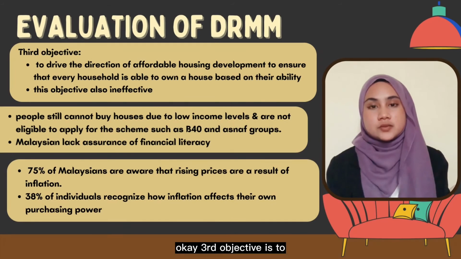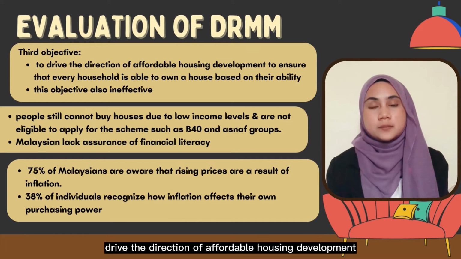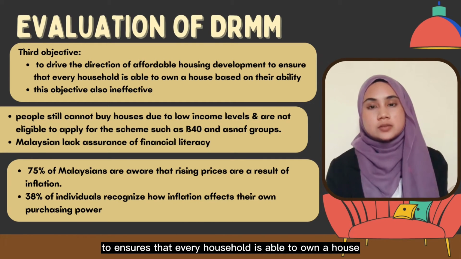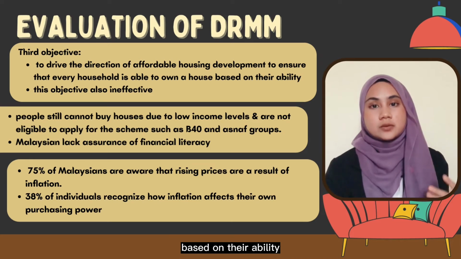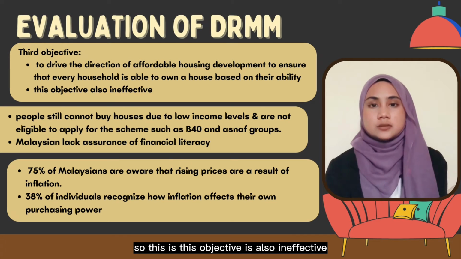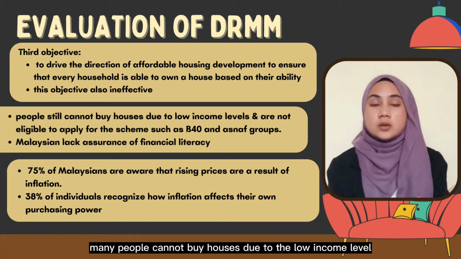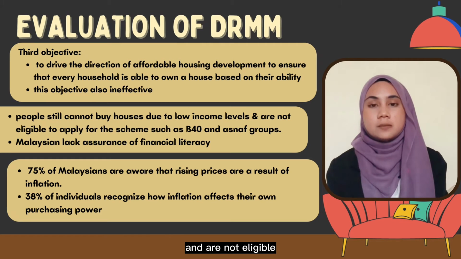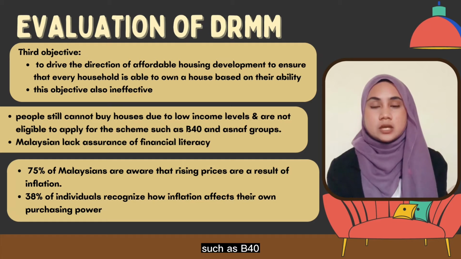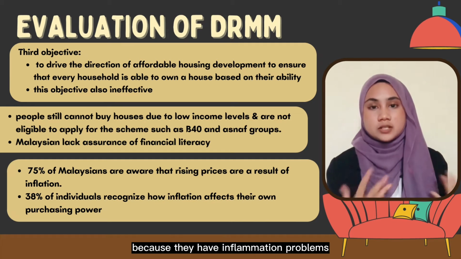Okay, third objective is to drive the direction of affordable housing development to ensure that every household is able to own a house based on their ability. So this objective is also ineffective. Many people still cannot buy houses due to the low income level and are not eligible to apply for the scheme, such as B40 and also Asnaf Group, because they're having financial problems.